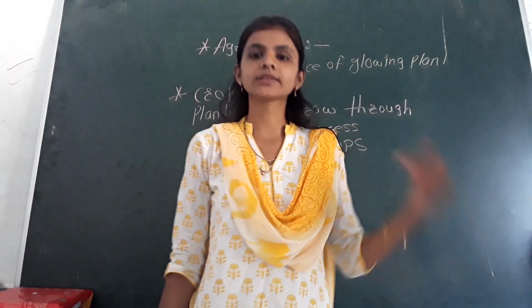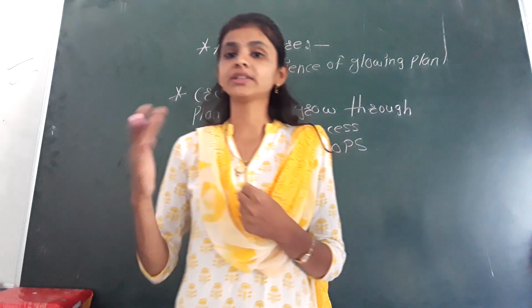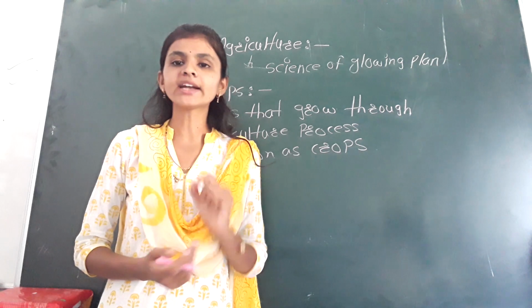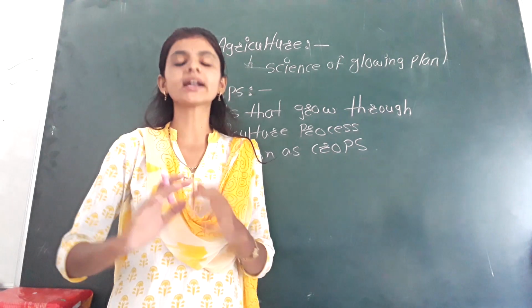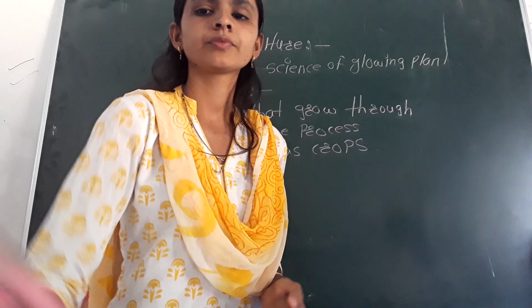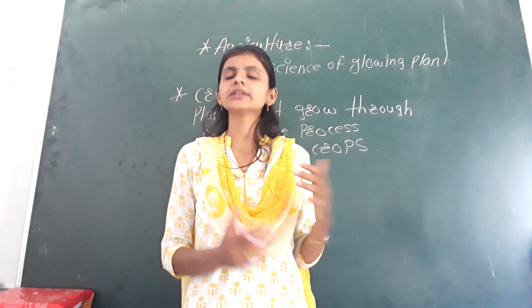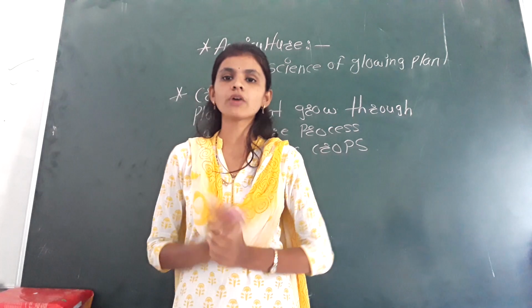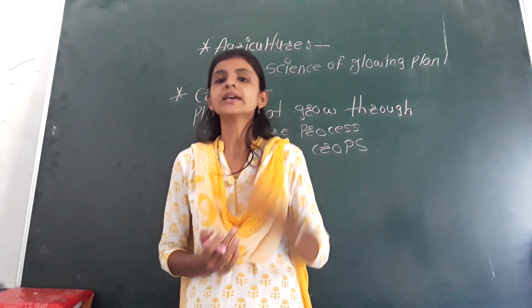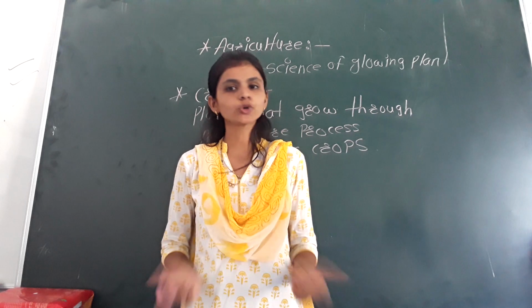It's a very simple definition. The plants that grow with the help of the agriculture process are known as crops. Okay, so here we already learned the definition of crops. The plants which are grown with the help of agriculture process are known as the crops.